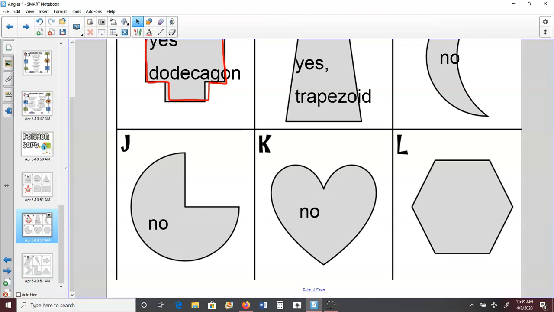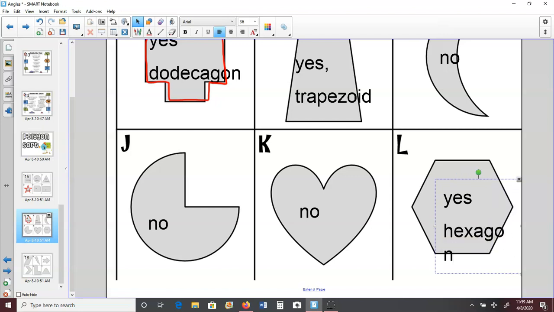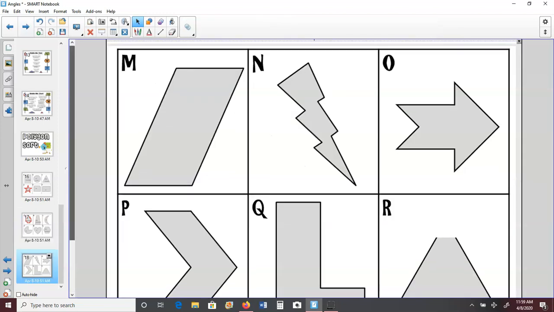Is letter L a polygon? Straight sides, closed up, plain figure, yes. And based on how many sides it has, what would we call it? I count 6 sides, so it is a hexagon. Hexagon. Excellent.